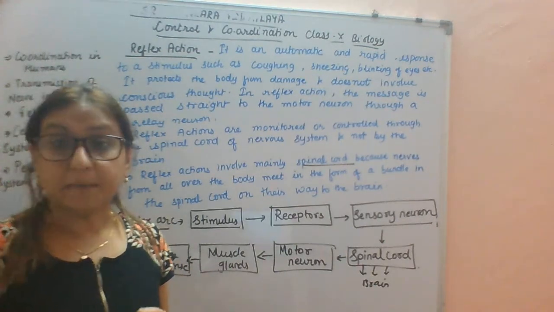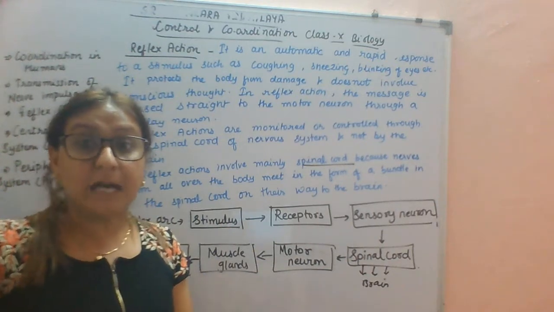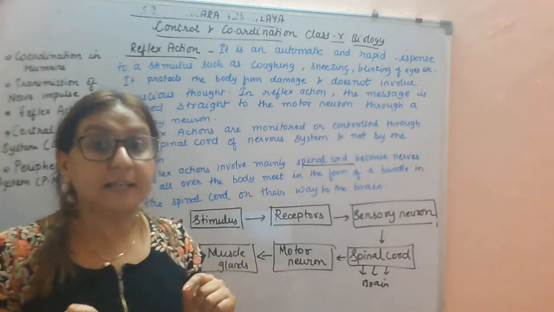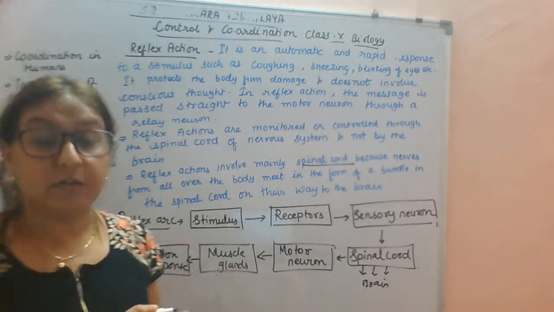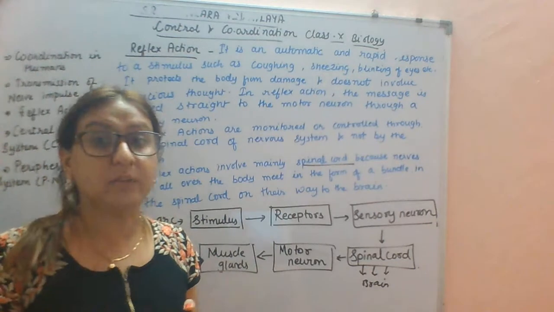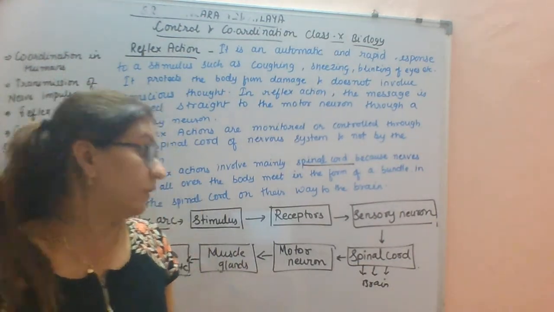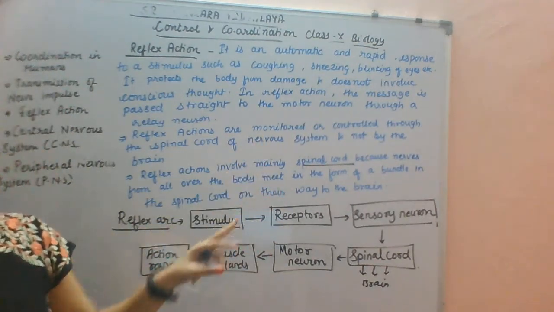Okay, if you touch any hot object, you suddenly pull it off. If anything comes into your eyes, you suddenly close your eyes due to this reflex action, because the action takes place immediately through the spinal cord, not by the brain. The message is conveyed to the brain, but after a short time. So this is about the reflex action.